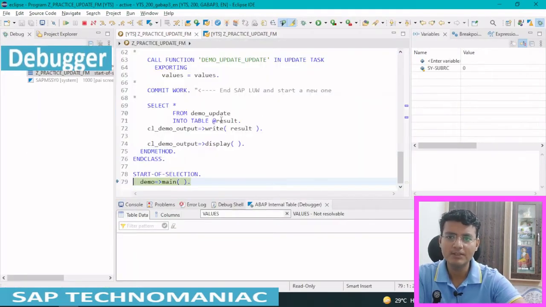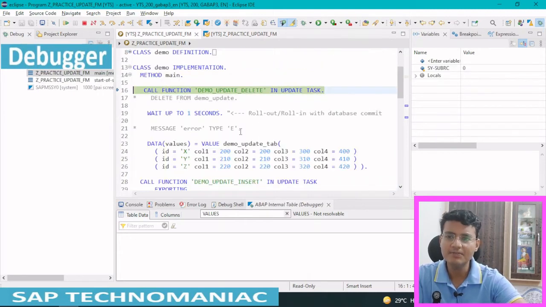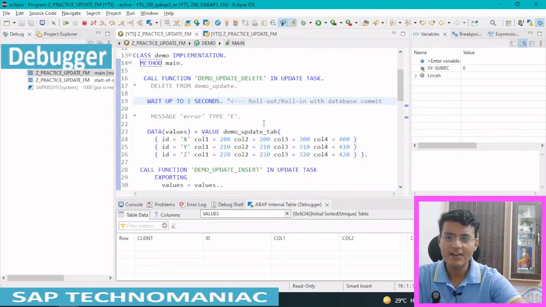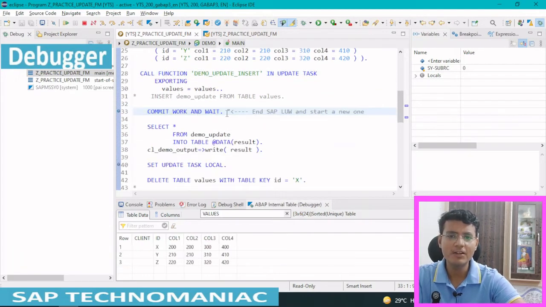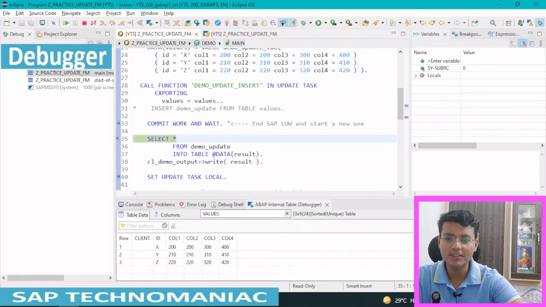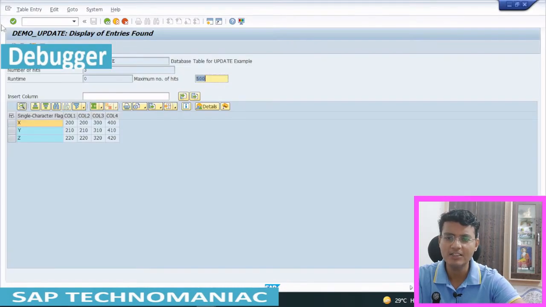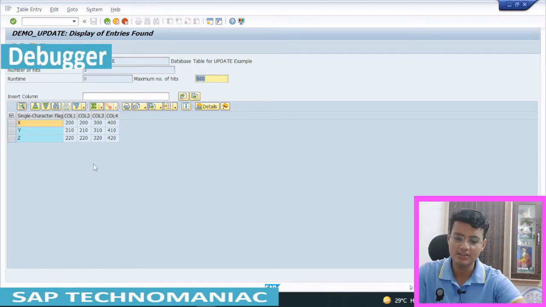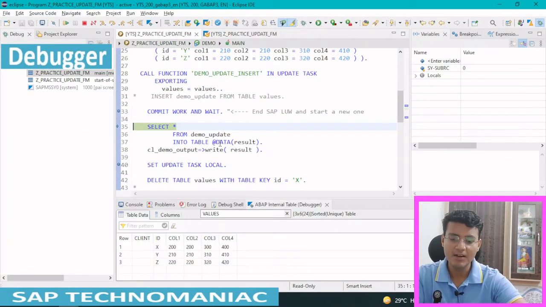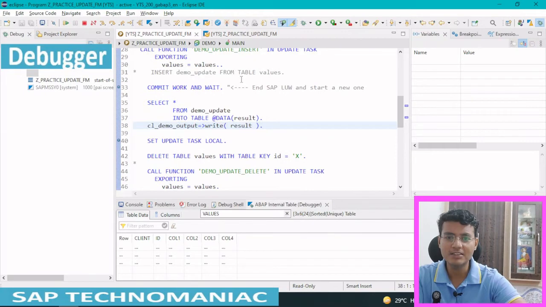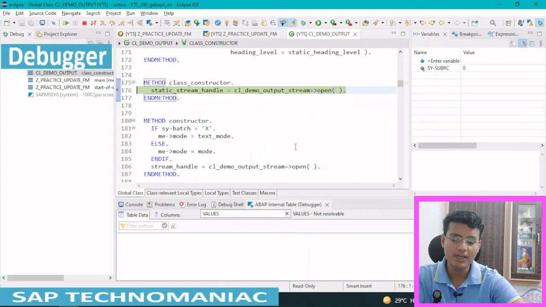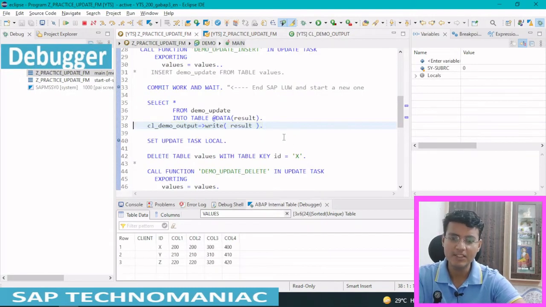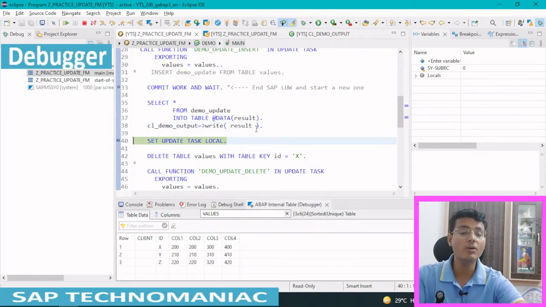Now you can see I did F5, F5, F5, no error message, no issue. F5, F5, commit work will trigger the wait, and this table will update with these entries 200, 210. Those entries are already there, the same entries will come, not an issue. Now we selected and displayed this result in output. After F7, okay, there is some problem. Let me do F7. Okay, F6. The write statement will not display the data, it will only write it on the screen.